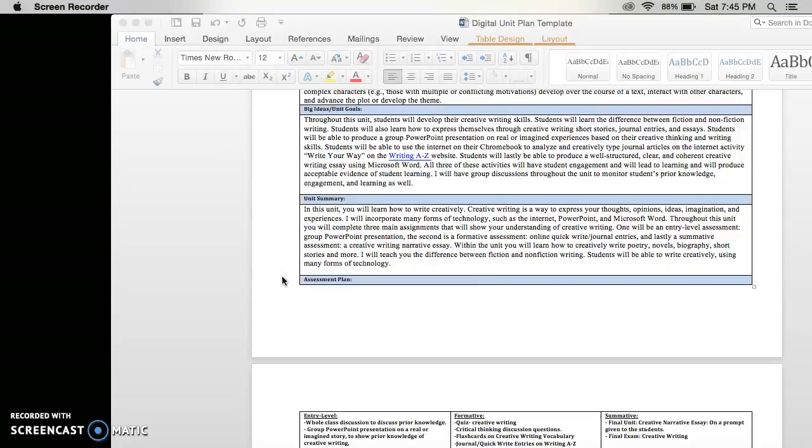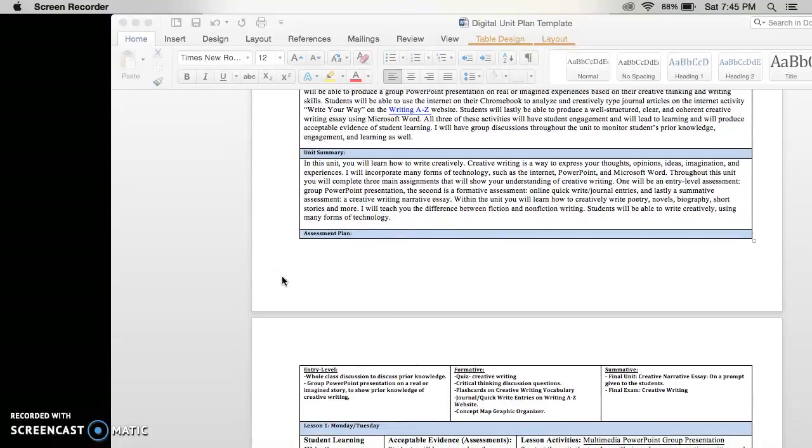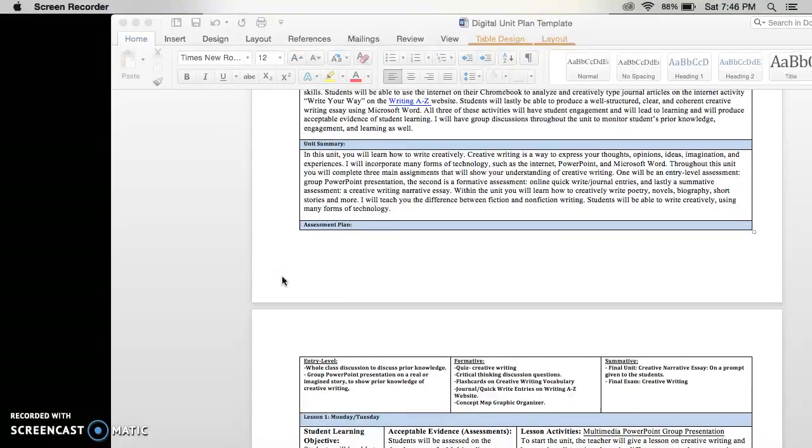One will be the entry-level assignment, a group PowerPoint presentation. The second would be a formative assessment, online quick write and journal entries. And lastly, a summative assessment, a creative writing narrative essay. All of these were discussed above shortly, but I will go in depth with them further down the digital unit plan.